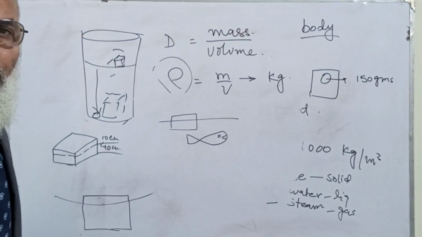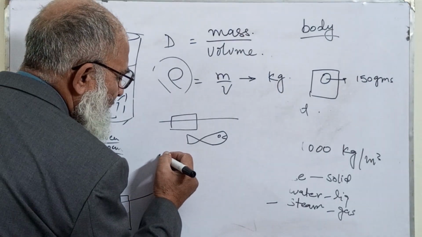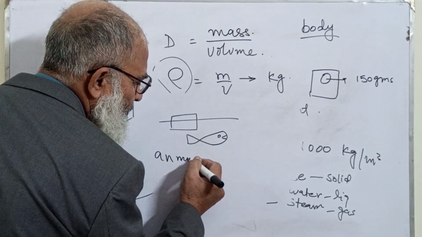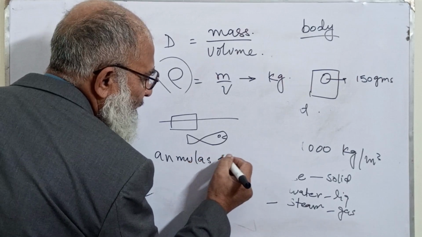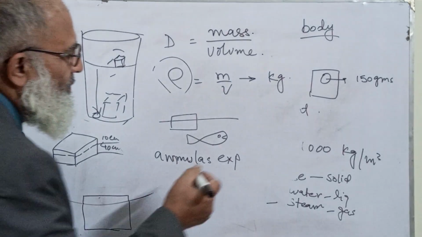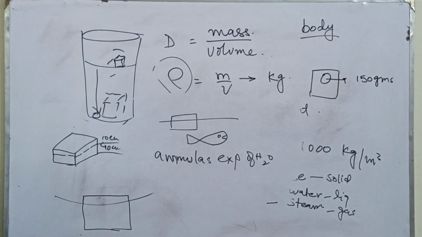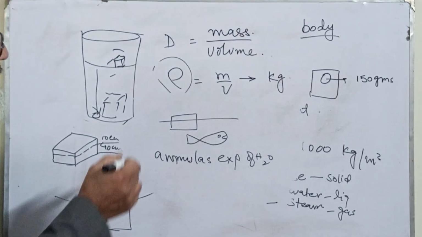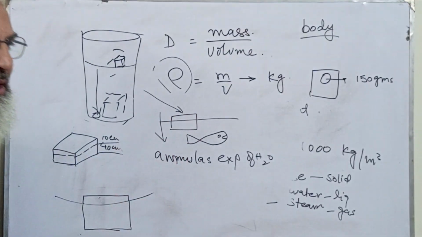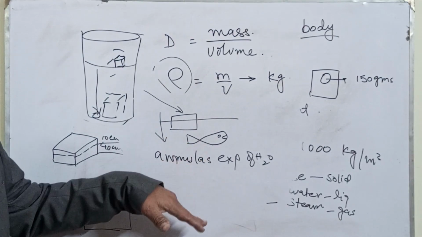Now, there is one more thing for the survival of this life, which is the anomalous expansion of water. The more cold cannot enter into the water.